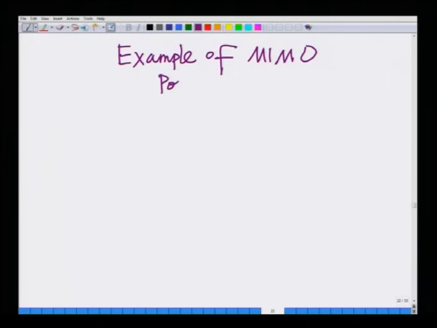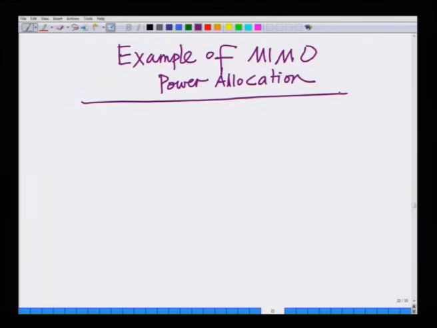Example of MIMO power allocation. So, let us do a simple example of MIMO power allocation. Okay. So, let me start with a channel matrix. I start with this channel matrix